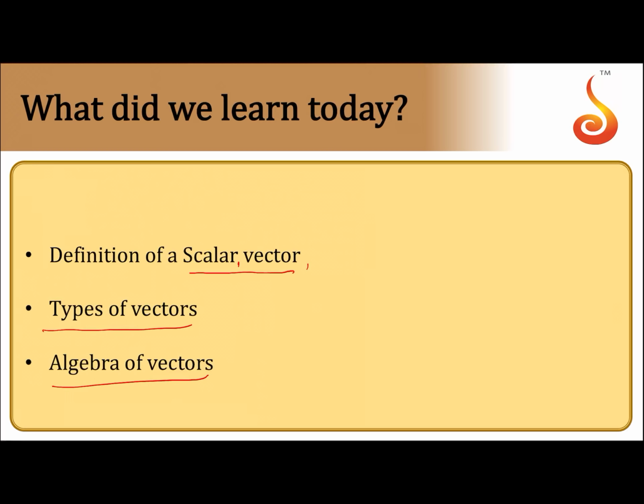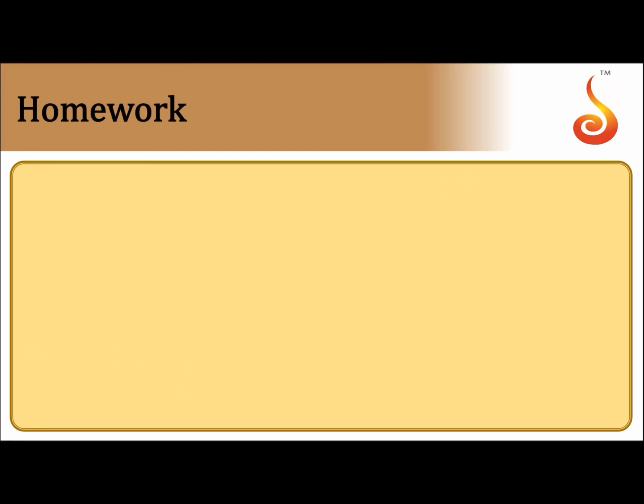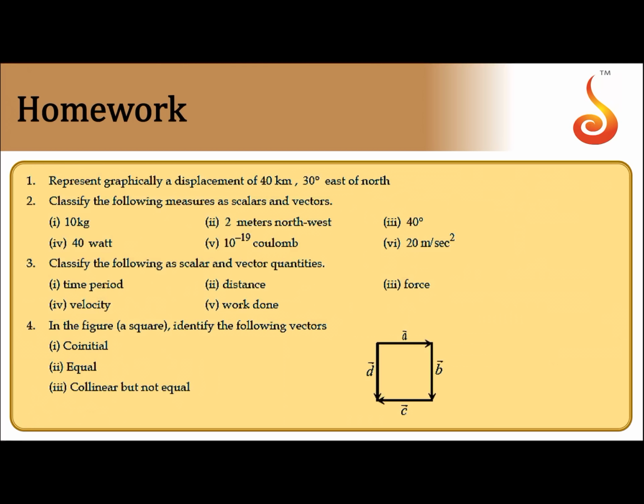Hope you understood all the concepts. So go through all these points once again slowly and work out the homework given here. Take your time, try to understand each problem, and work out the solutions of the homework.